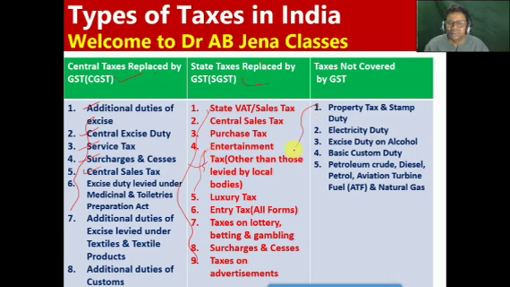And friends, you have to remember, these items do not come under GST: property tax, stamp duty, electricity duty, excise duty on alcohol, then the basic customs duty, then petroleum crude, diesel, petrol, aviation turbine fuel (ATF), and natural gas. So these items do not come under GST.